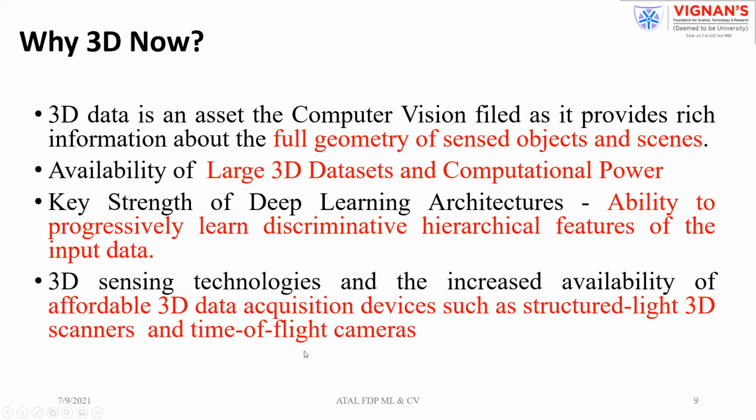Because of that, you can have acquisition devices at affordable cost, not only at the individual level but at the level of industries. Once they can afford the devices, they can collect the data and make it available to academicians also. Those are the advantages for us.